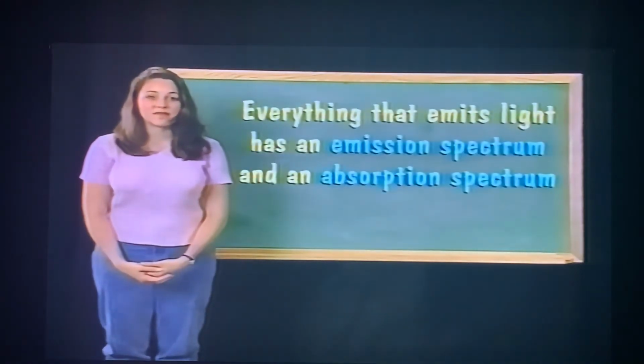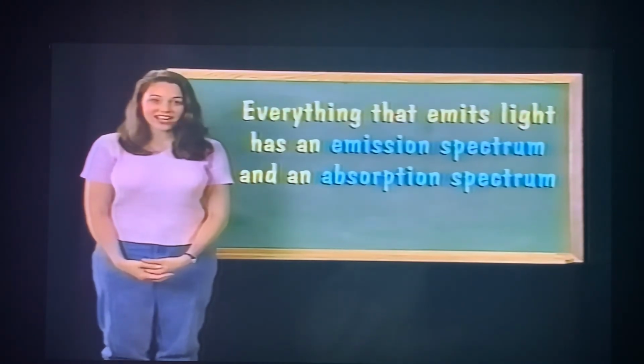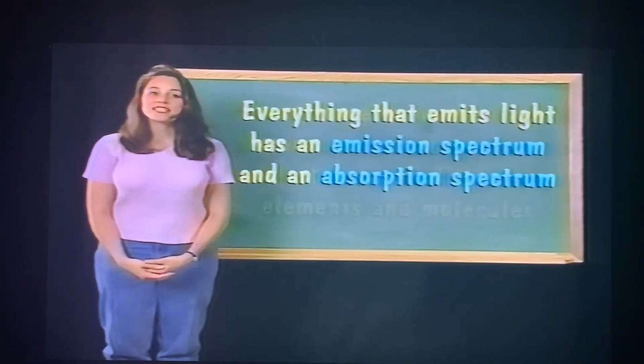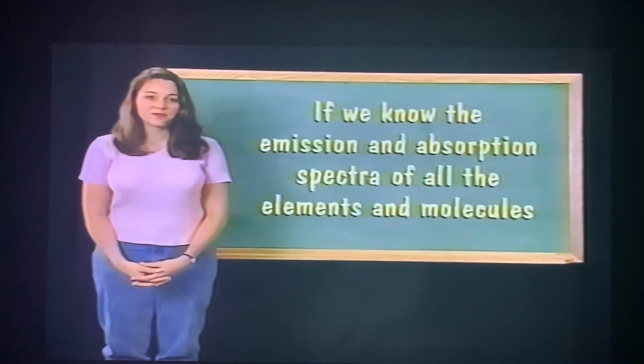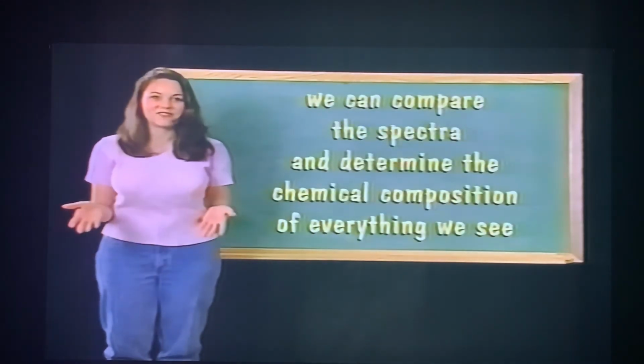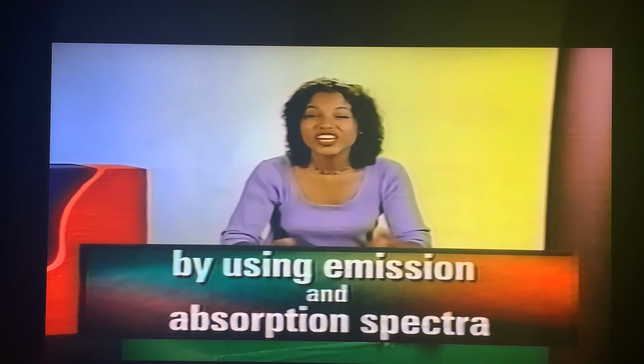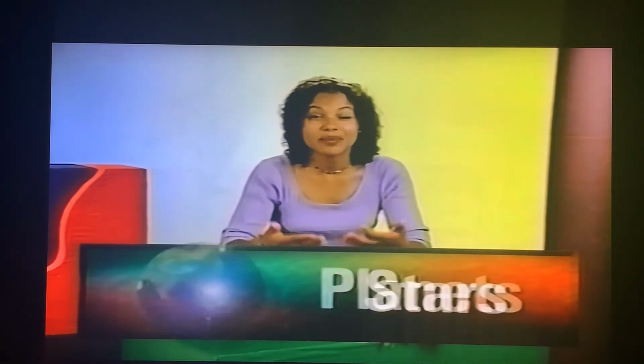Why is this so important? Well, everything that emits light has an emission spectrum and an absorption spectrum. We can use a special telescope to look at an object's spectrum and track its emission or absorption lines. That means if we know the emission and absorption spectra of all the elements and molecules, we can compare the spectra, and then we can determine the chemical composition of everything we can see. Neat, huh? By using emission and absorption spectra, we can figure out the chemical compositions of stars and planets and all kinds of other things. But figuring out chemical compositions isn't the only way astronomers use light. They can use light to figure out whether objects are moving closer or further away from us.